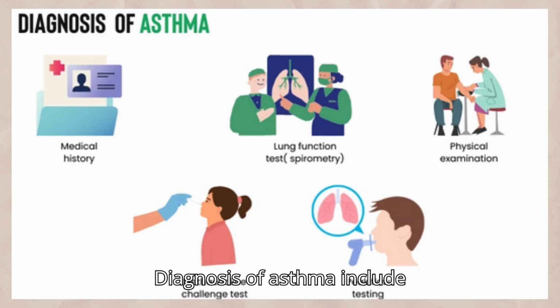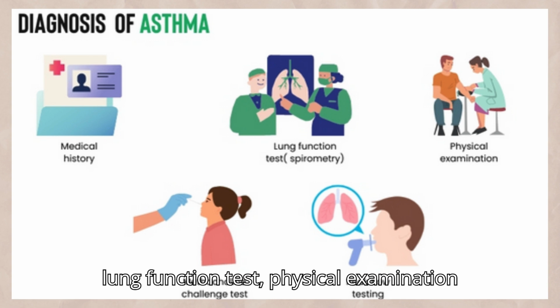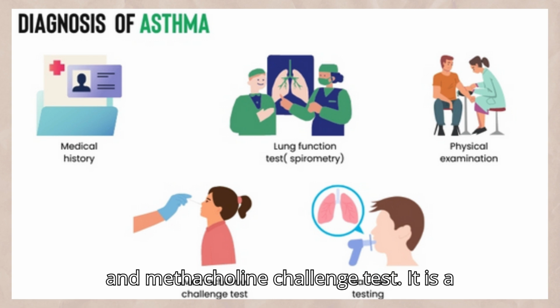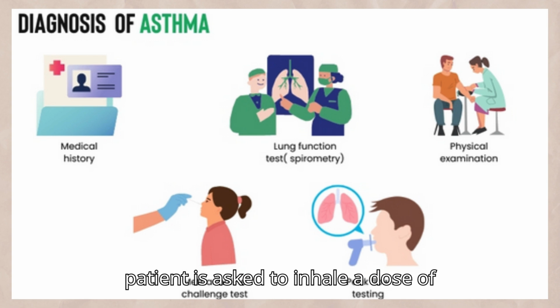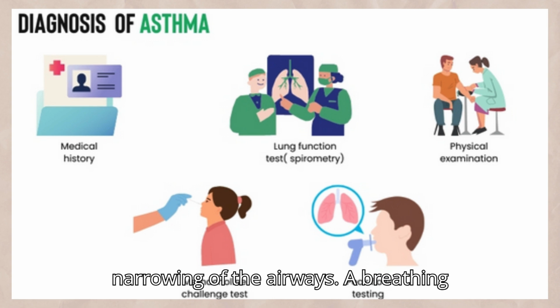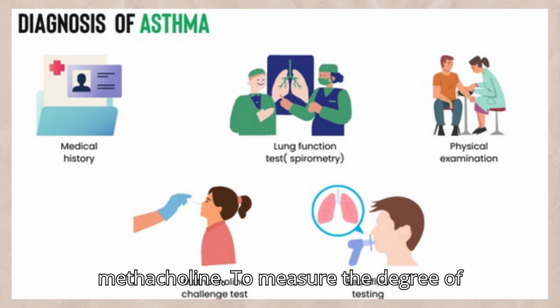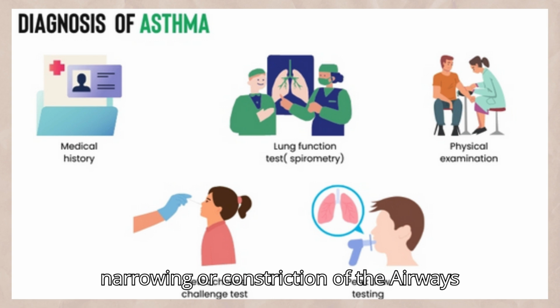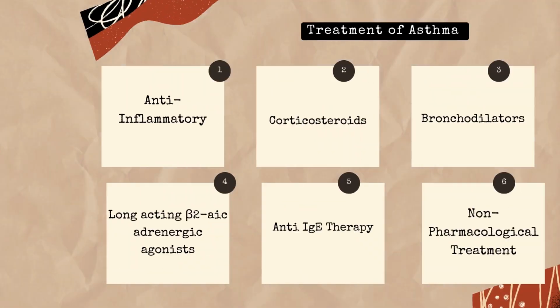Diagnosis of asthma includes collecting the patient's medical history, lung function test, physical examination, and methacholine challenge test. It is a different kind of test in which the patient is asked to inhale a dose of methacholine, a drug that can cause narrowing of the airways. A breathing test will be repeated after each dose of methacholine to measure the degree of narrowing or constriction of the airways. And last is peak flow testing.